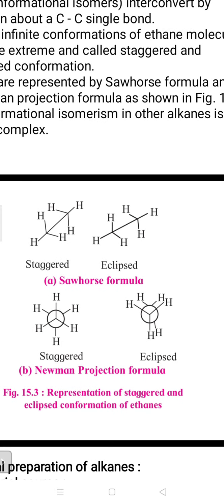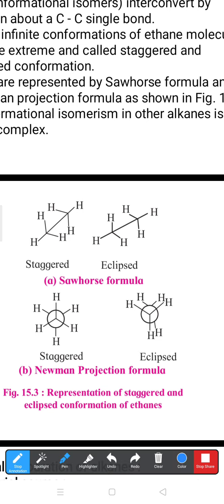Now here, the first structure indicates the Sawhorse formula, and the second one is the Newman projection formula. Sawhorse, you know the seesaw in the garden from childhood, so you can remember it now. This looks like a sawhorse. In that sawhorse, this joint means at this position a carbon atom is there, and at this position also a carbon atom is there. Around each carbon, to satisfy tetravalency, here is the first hydrogen, second like this, third like this. To the other carbon, first hydrogen is like this, second like this, third like this, and the rest of the valency is toward the other carbon atom in this way.